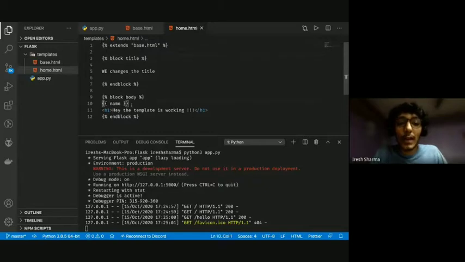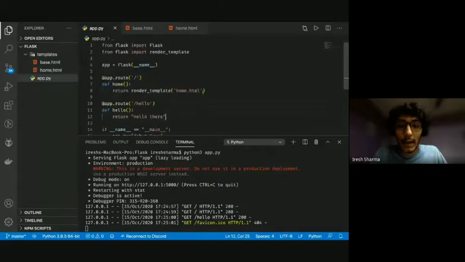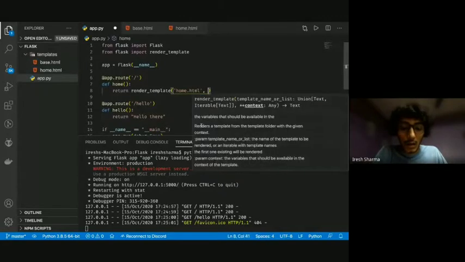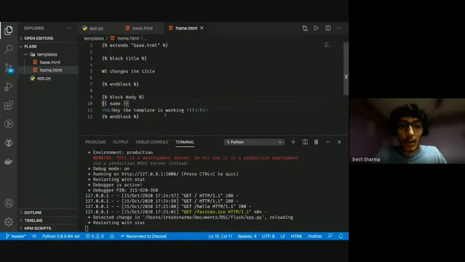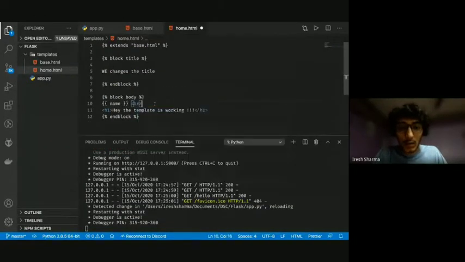So inside double curly brackets we keep the variable name, and in app.py I am going to add a comma, name is equal to Iresh. I'm just going to add a quick BR tag here, and let's make these H3 so they're smaller, and let's make this an H1 so this is big.